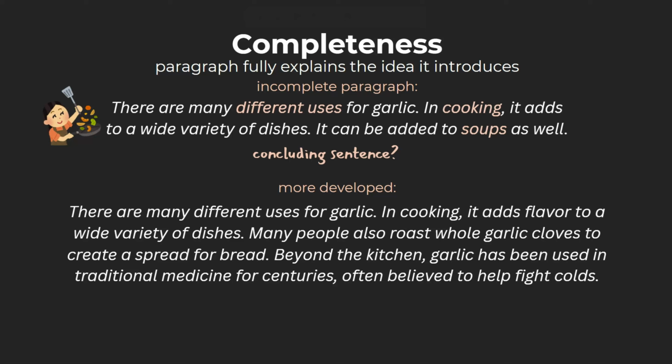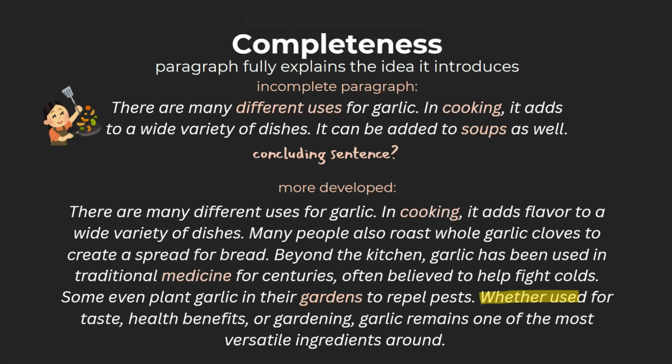Now the paragraph feels developed and complete. It makes good on its topic sentence, and we actually do see multiple uses for garlic, whether in cooking, medicine, or gardening. It also provides us with a conclusion, wrapping up our paragraph and touching once more on the idea that our topic sentence brought up, the versatility of garlic.